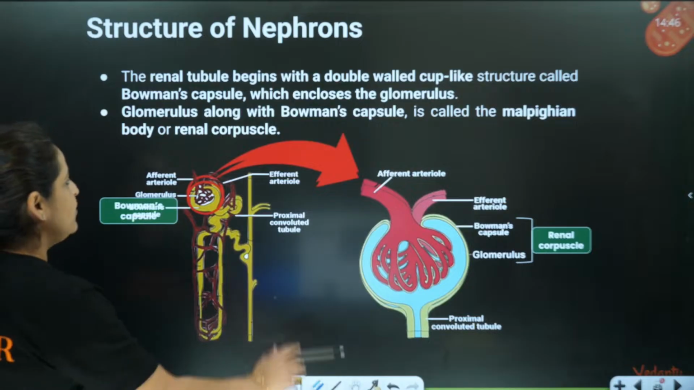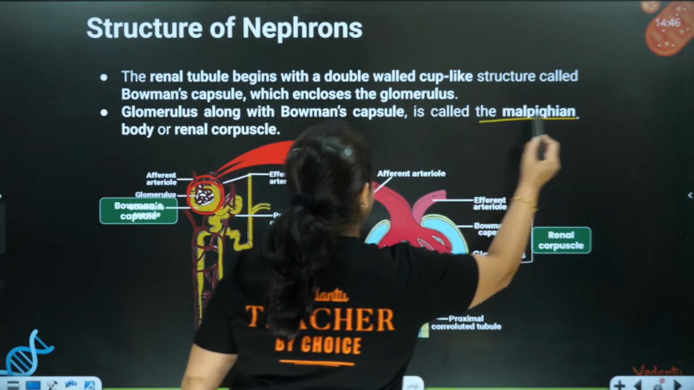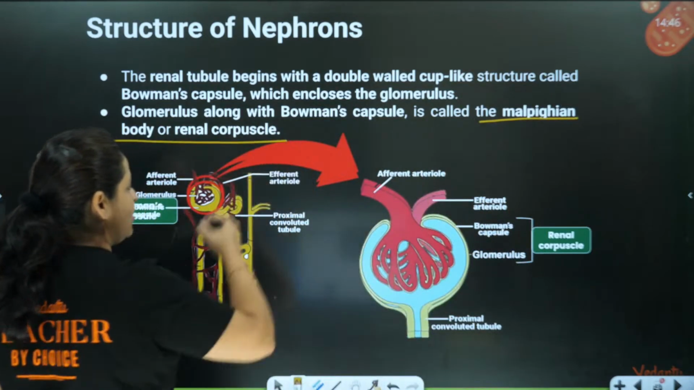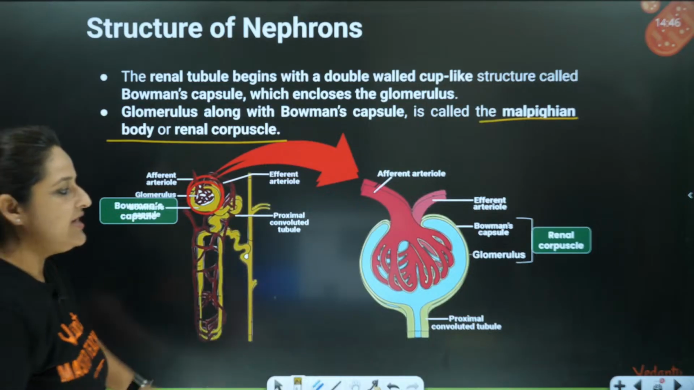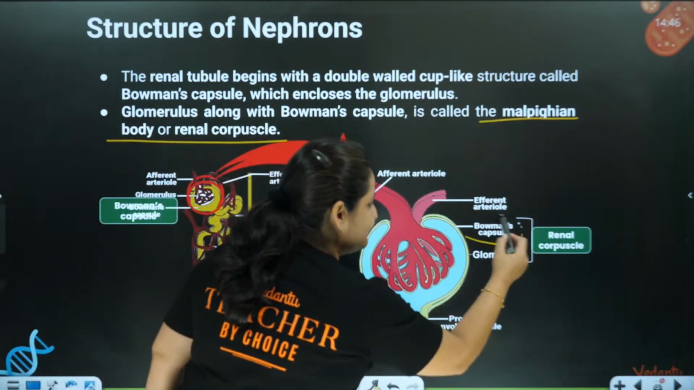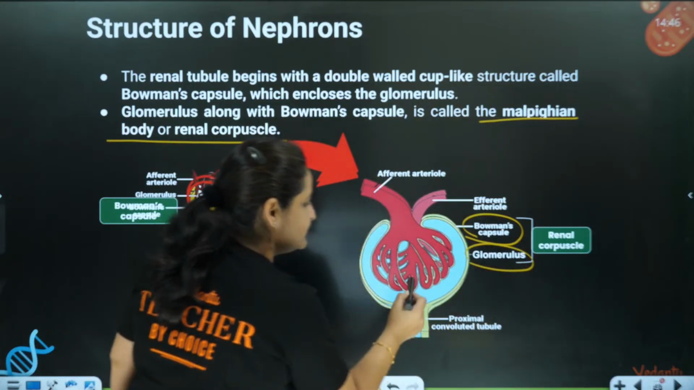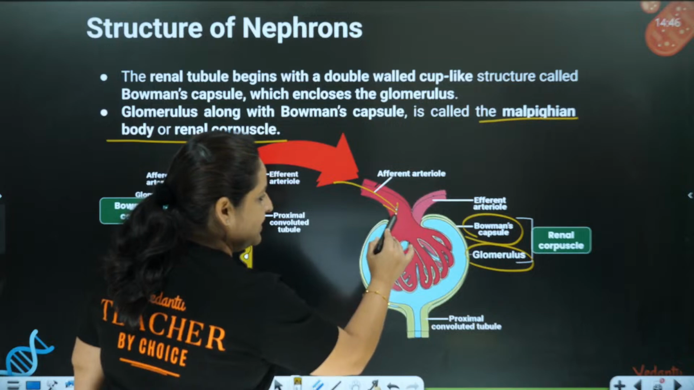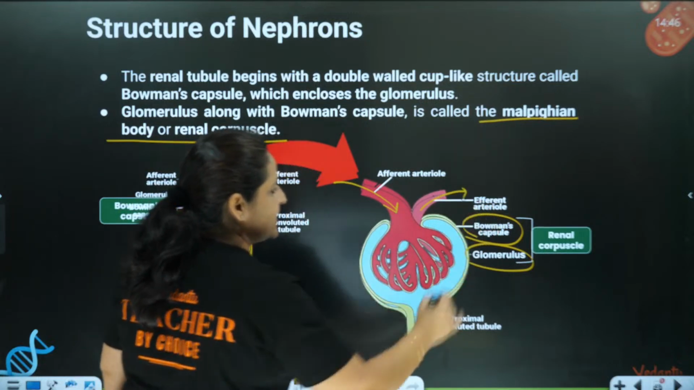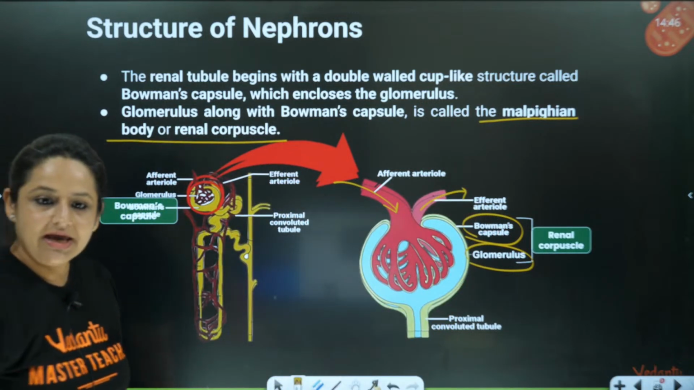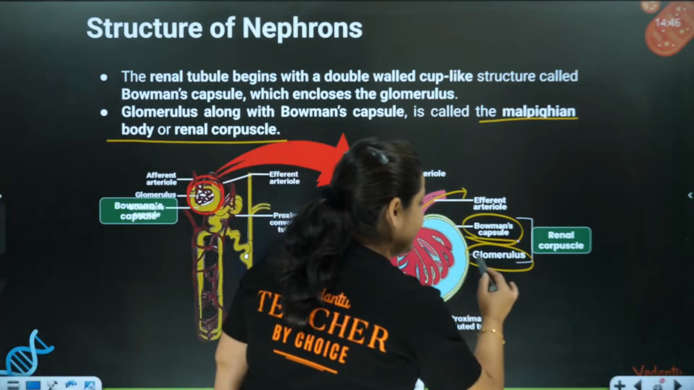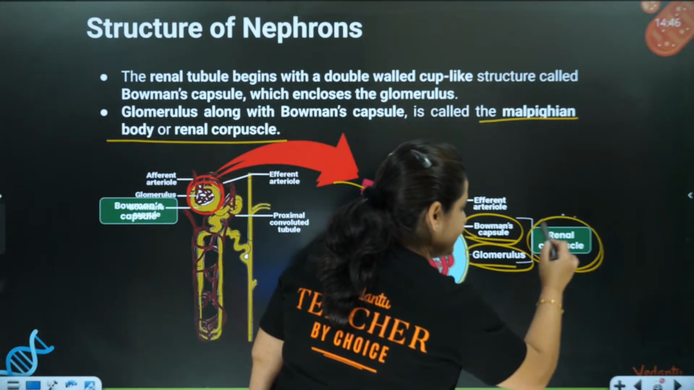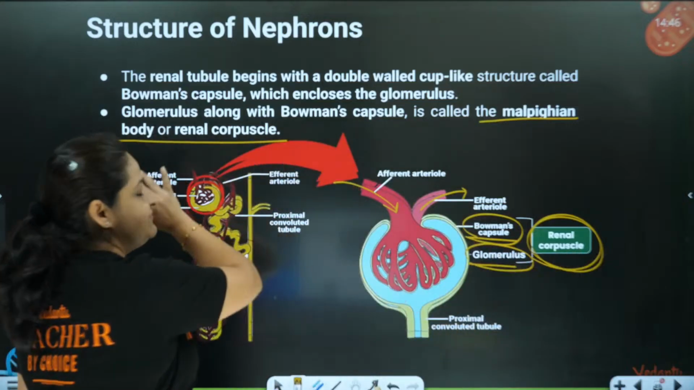Okay, or we call them a Malpighian body, or we call it a renal corpuscle. So what is a renal corpuscle? The Bowman's capsule along with the glomerulus. This is the NCERT picture you can see. Afferent arteriole is bringing in the blood. Efferent arteriole is taking away the blood. And this structure, Bowman's capsule and glomerulus, is called the renal corpuscle, also called the Malpighian body.